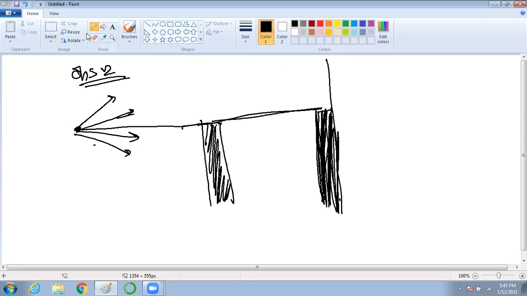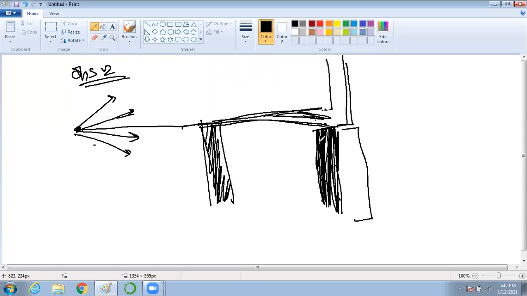What will happen is the shadow will be somewhere down. Light will actually fall here. That means there will be bending. So the shadow block will be shifted downwards. Am I correct? This will be a shadow region and this part will be the illuminated region.